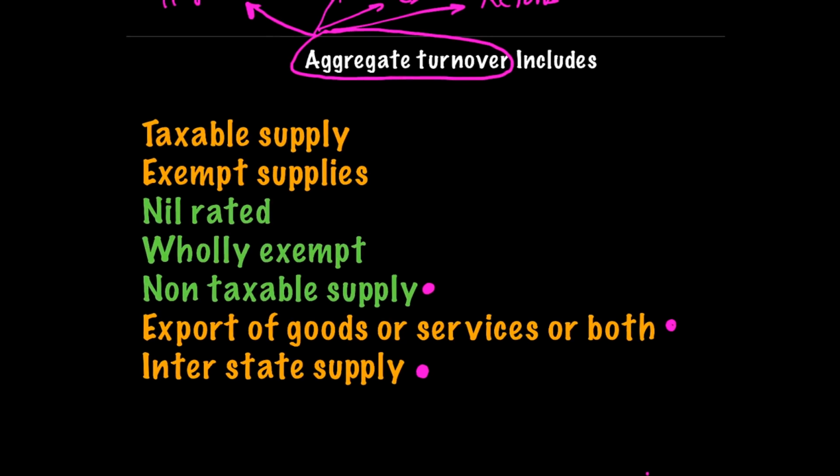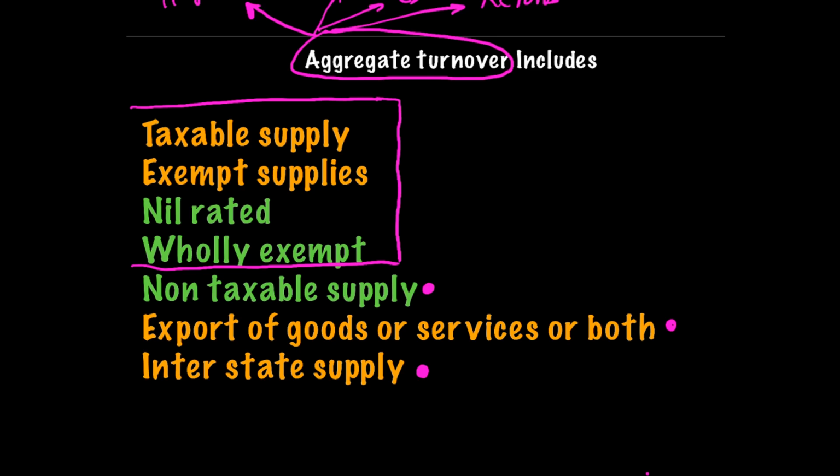So if I want to conclude, then for a composition dealer in aggregate turnover, there will be taxable supply, exempt supply, nil rated and wholly exempt. Only these types of supplies will be there in the definition of aggregate turnover as far as a composition dealer is concerned.